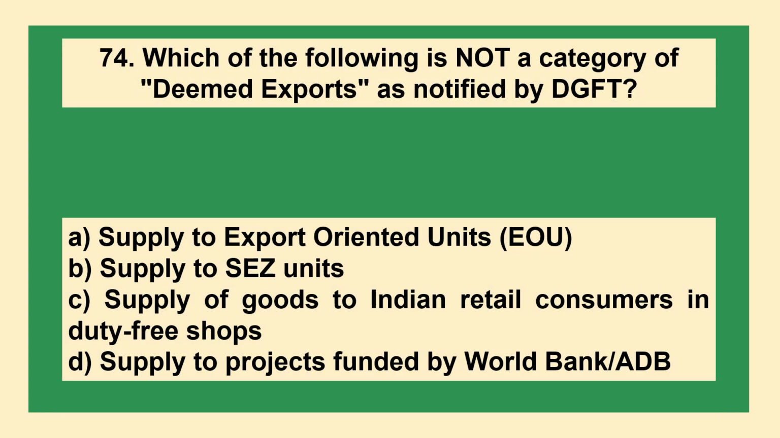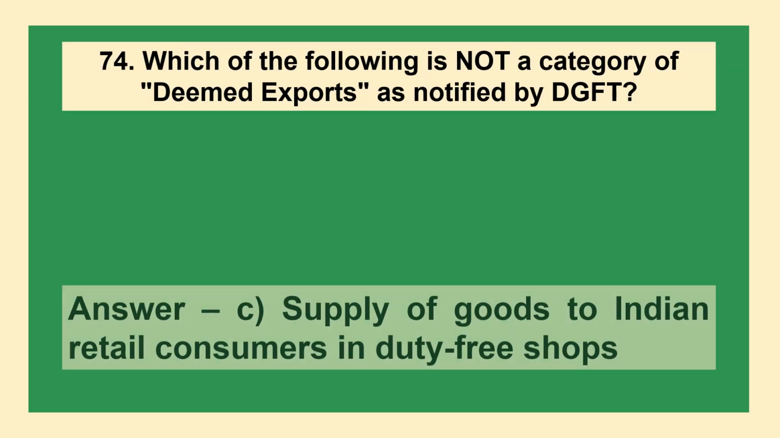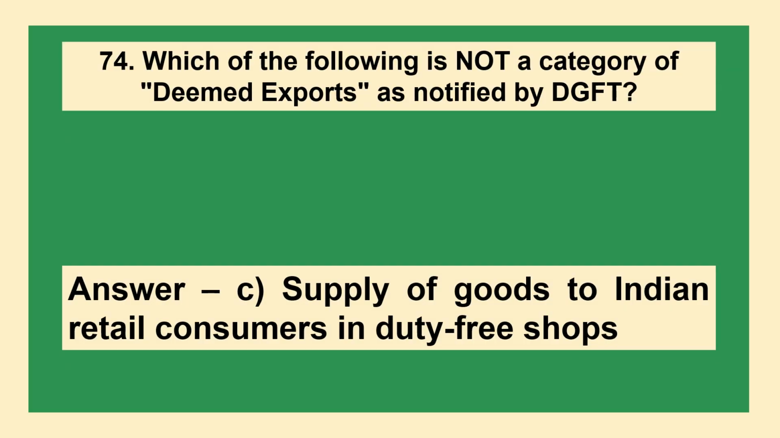The next question is, which of the following is not a category of deemed exports as notified by DGFT? A, supply to export-oriented units, EOU. B, supply to SEZ units. C, supply of goods to Indian retail consumers in duty-free shops. D, supply to projects funded by World Bank or ADB. The answer is option C, supply of goods to Indian retail customers in duty-free shops.